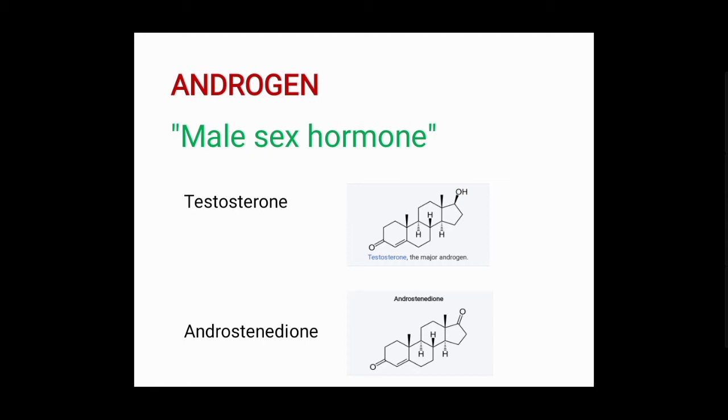The female body naturally produces a small amount of androgen too. The principal androgens are testosterone and androstenedione.